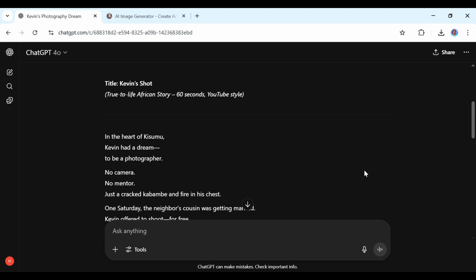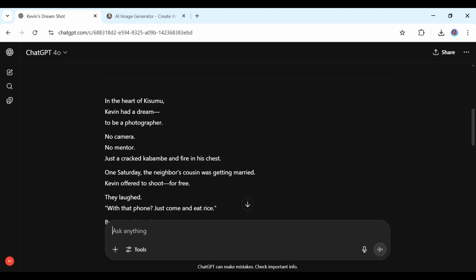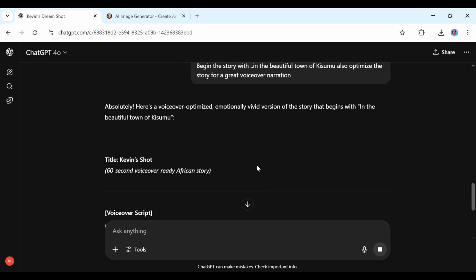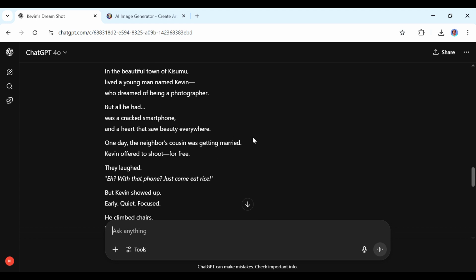So it starts with, in the heart of Kisumu, Kevin has a dream to be a photographer, and then it continues on and on. ChatGPT usually does this thing where it starts everything with in the heart of something, in the heart of wherever. So sometimes I would suggest that you edit it a little just to make it not sound so ChatGPT, if you know what I mean. So I asked ChatGPT to edit mine. I asked it to begin the story with, in the beautiful town of Kisumu, which sounds more realistic. So this is what ChatGPT gave me, okay?